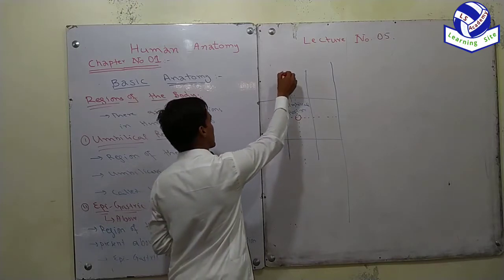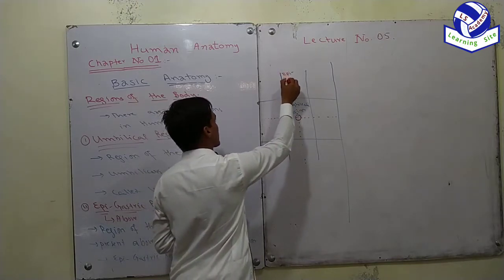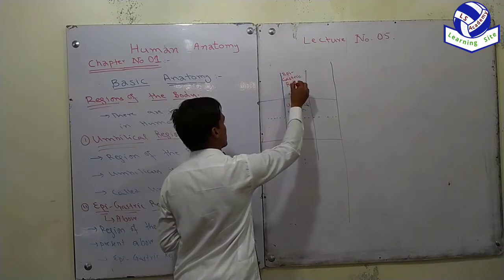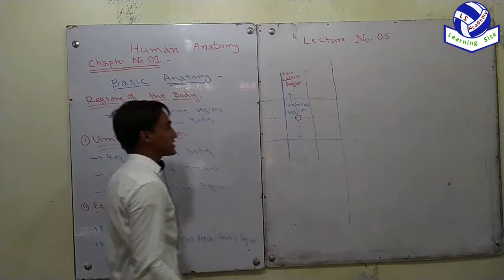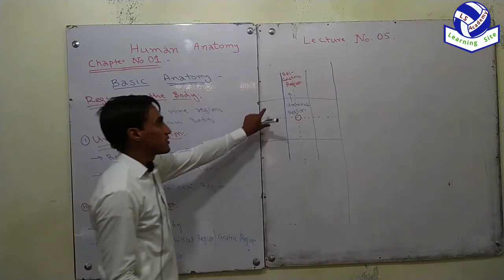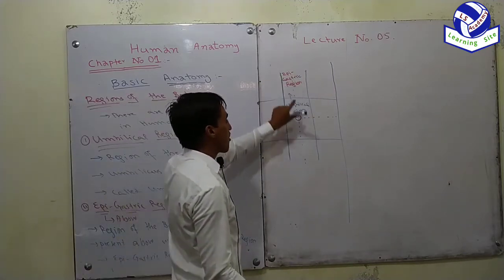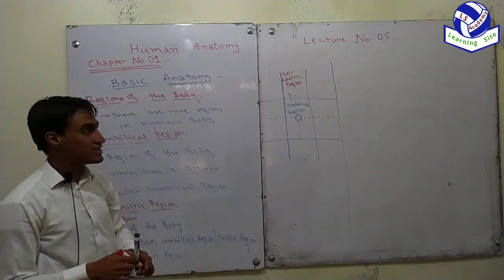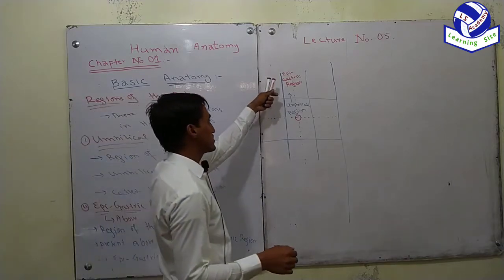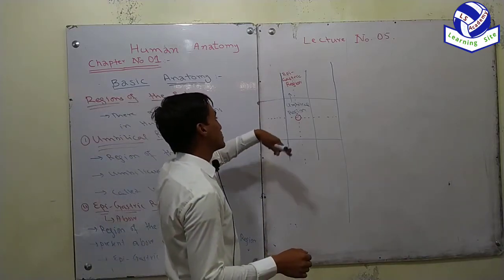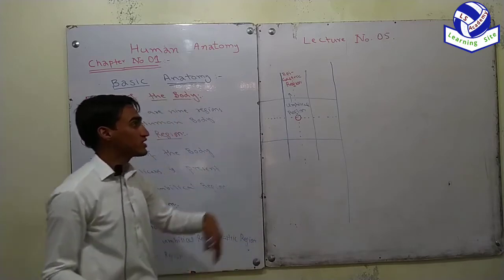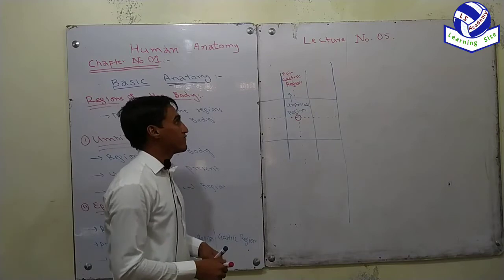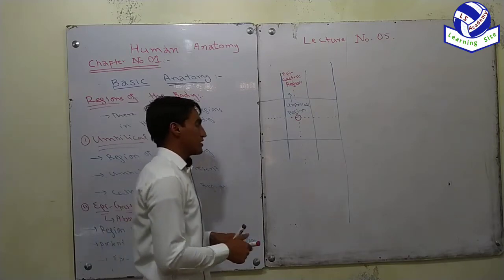Where is the epigastric region located? The region which is present above the umbilical region or above the gastric region is called the epigastric region. Epi means above, gastric means stomach. So the region which is present above the gastric region, above the umbilical region, is called the epigastric region.